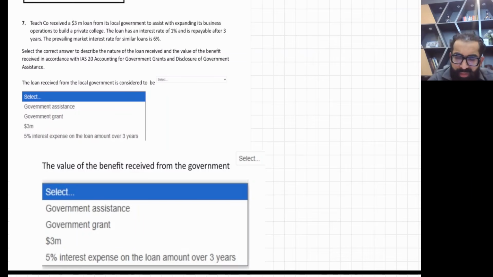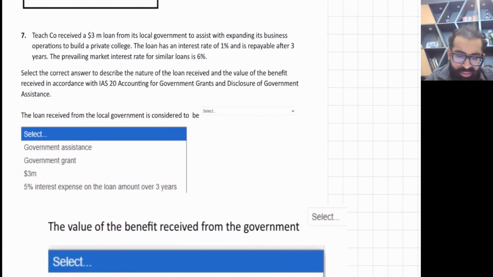So now let's see whether in this question, whatever we are getting from government is government grant or government assistance. Okay, let me enlarge the screen, read it carefully. Teach company received a $3 million loan from its local government to assist with expanding its business operations to build a private college.